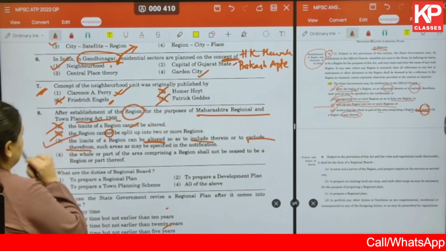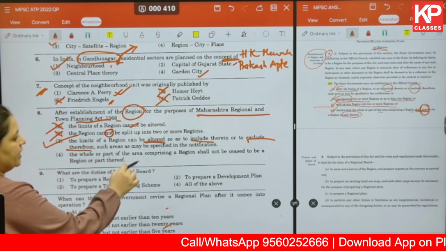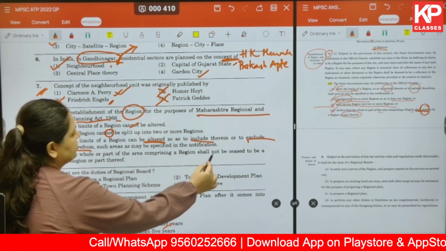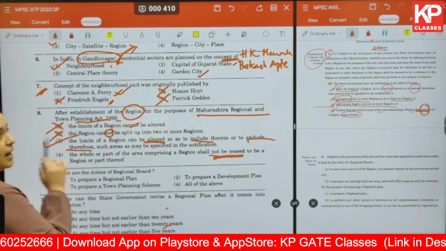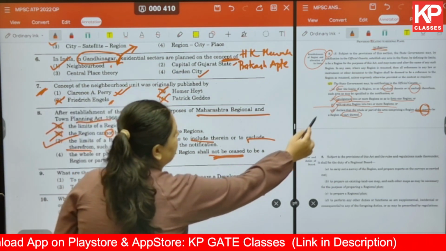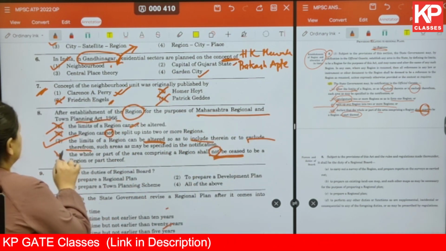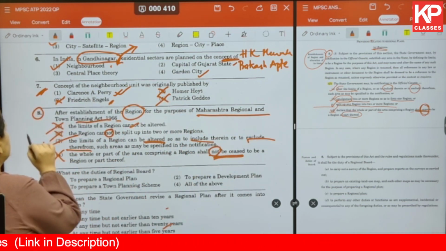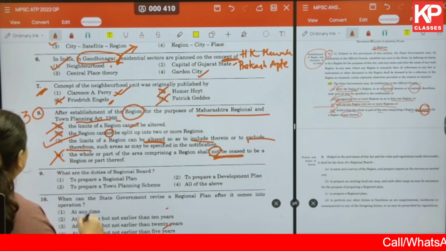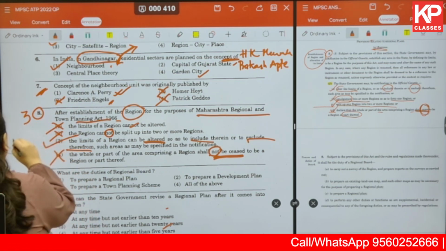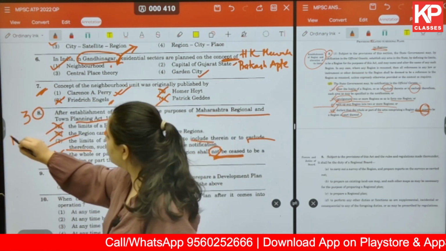So this is correct. And then the whole or part of the area comprising a region shall not cease to be a region or part thereof. We've seen in the third provision that that is also possible. So this not is wrong again. So the correct answer for 8 is option number 3. And where do we get it? We get it in MRTP.